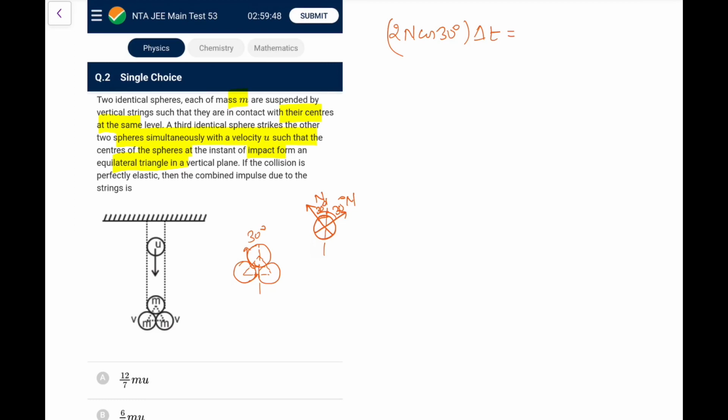So let's assume now it goes up with speed, let's say v1. So what is the momentum change? We will write m(v1 minus u), because that u was opposite to it, so that becomes m(v1 plus u). So this is the first equation.